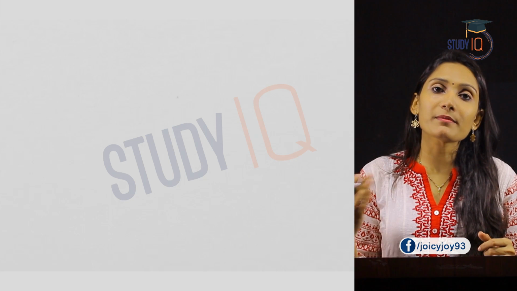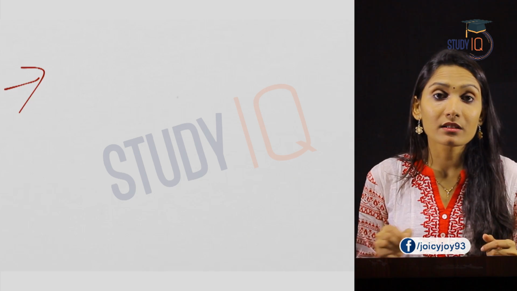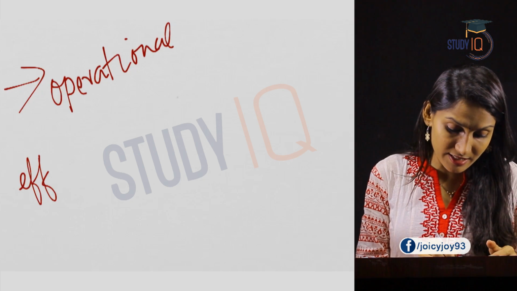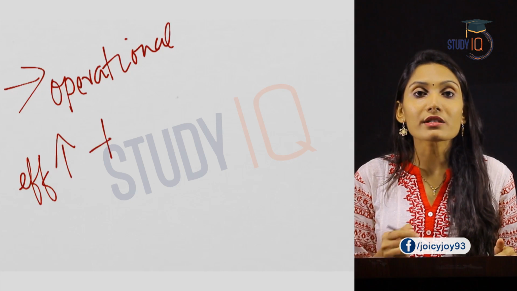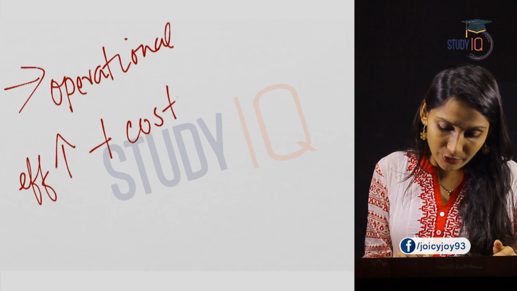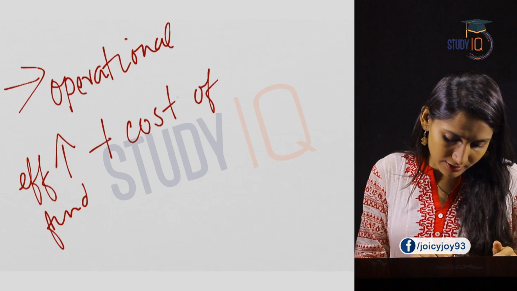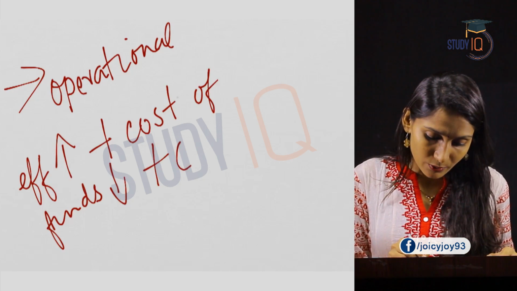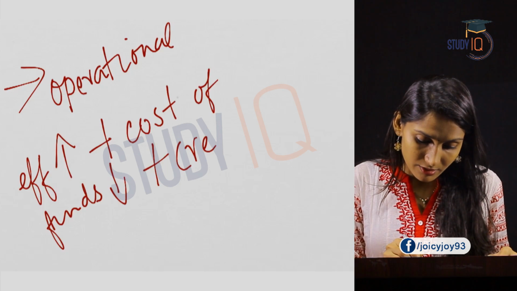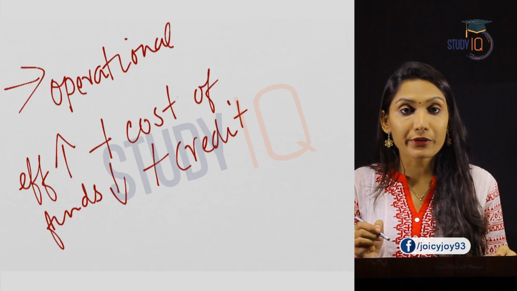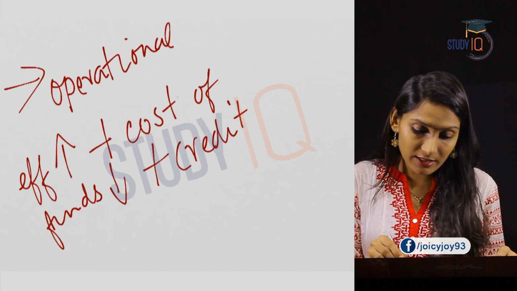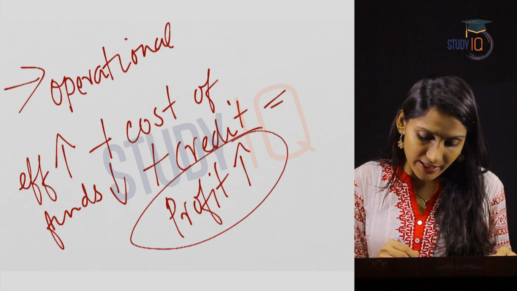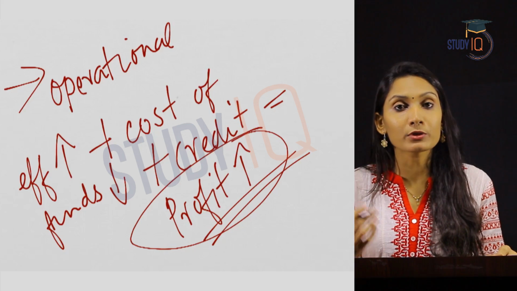So in the medium term to the long term, what would happen? There will be more operational efficiency. Operational efficiency will be high, plus the cost of raising funds will come down. Cost of funds would come down. Also, the credit cost would be stabilized. So all this will lead to increased profit for these MFIs. So the profit of the MFIs will increase in the medium term to the long term.